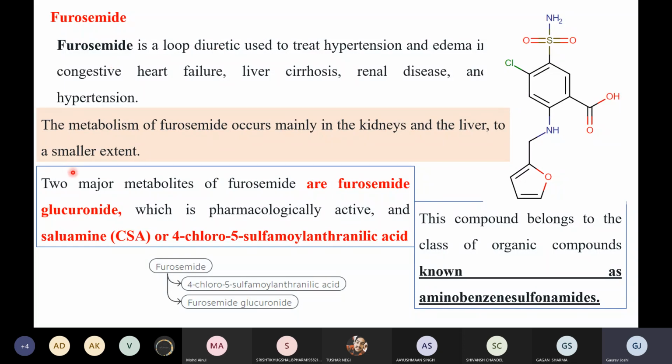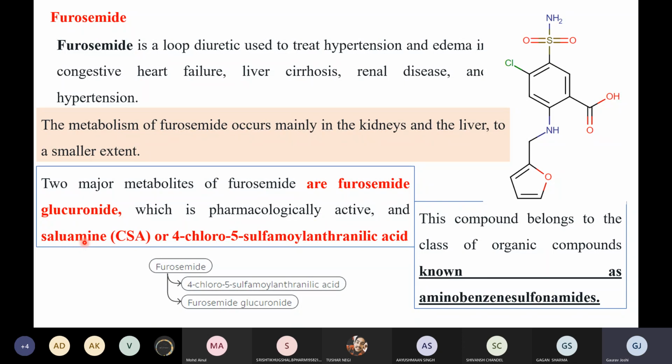Now, 2 major metabolites are formed. This type of question is always asked in the GPAT exam, right? So which 2 major metabolites are formed? One is furosemide glucuronide. When will this molecule be formed? This will be formed during the phase 2 reaction of metabolism, glucuronide conjugation in phase 2, which is pharmacologically active. And the other is salvamine.